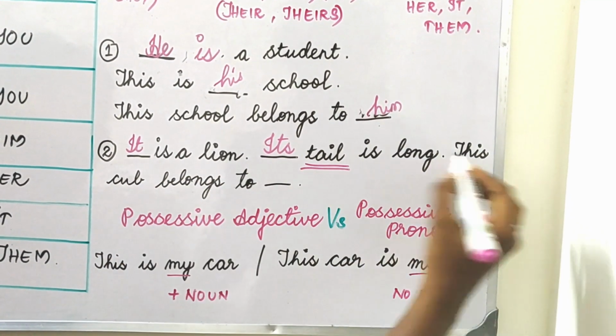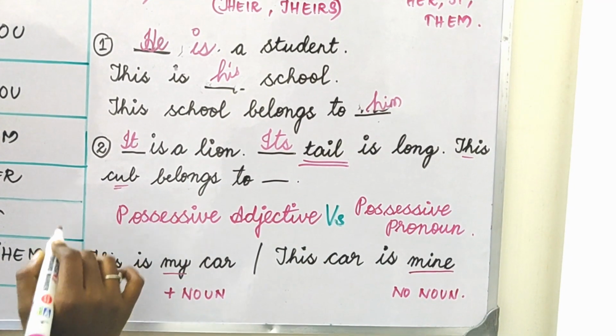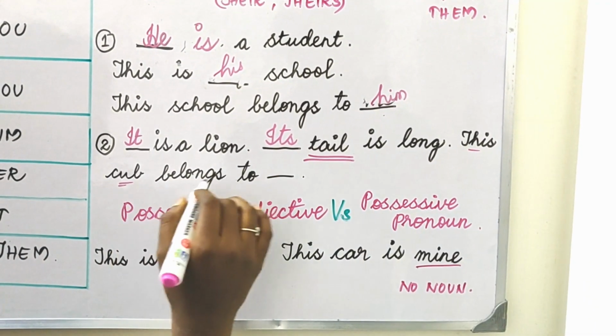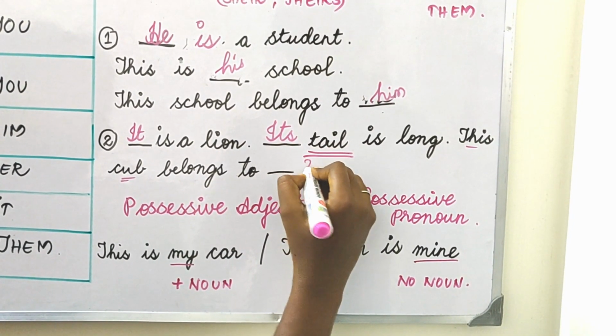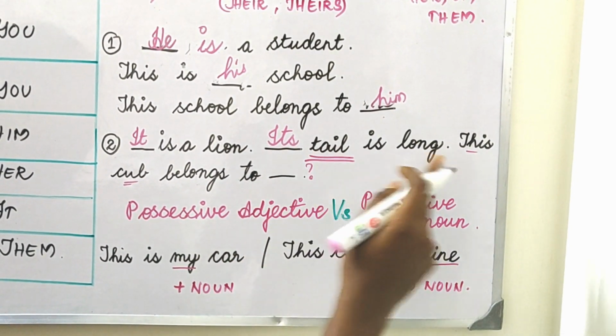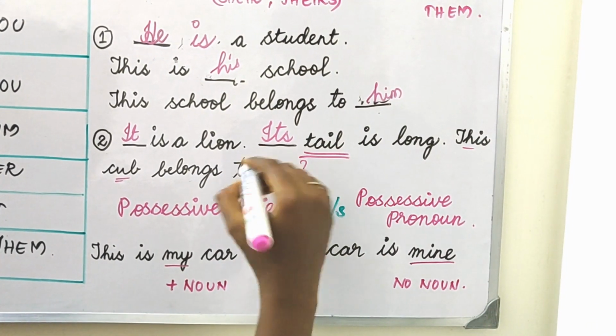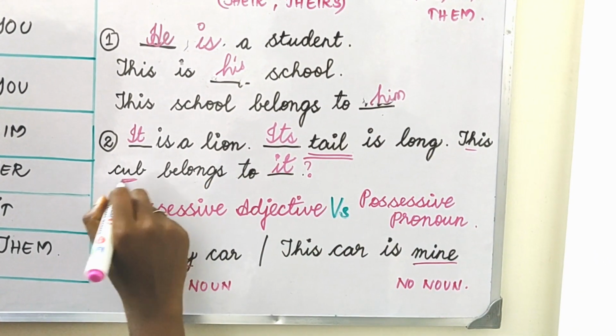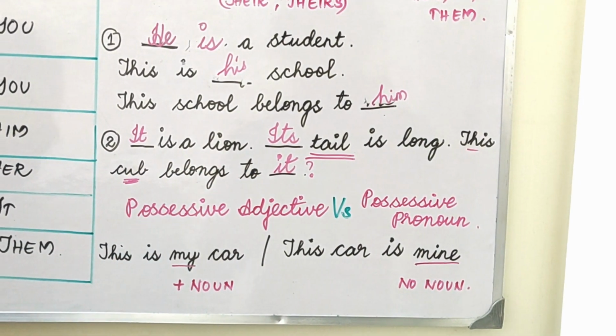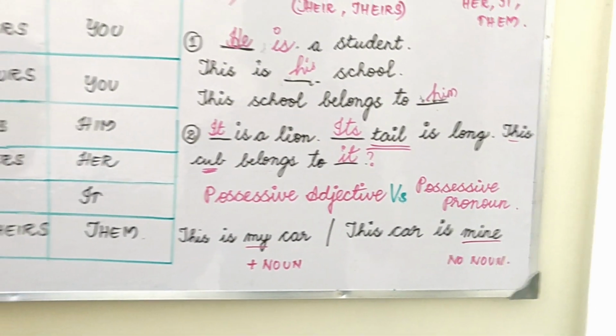This cub, again we are telling about a cub here. This cub belongs to whom? It gives the question whom. This cub belongs to it. A cub is nothing but the young one of a lion. So I hope you have understood this.